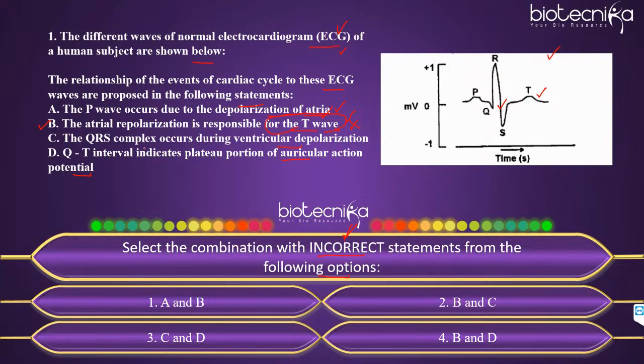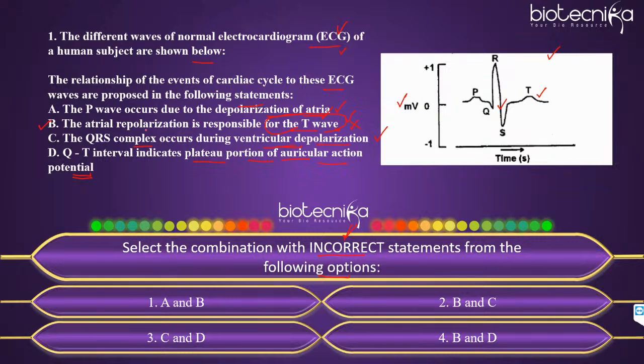And the C statement says the QRS complex occurs during ventricular depolarization. So that is what I just now told you. QRS is ventricular depolarization. So C is a correct statement. Right. Now let's talk about the D statement. D states that the QT interval indicates plateau portion of auricular action potential. So if I say plateau portion, what should be the millivolt? What should be the potential over here? What should be the value if it is a plateau portion? Can you all tell me?